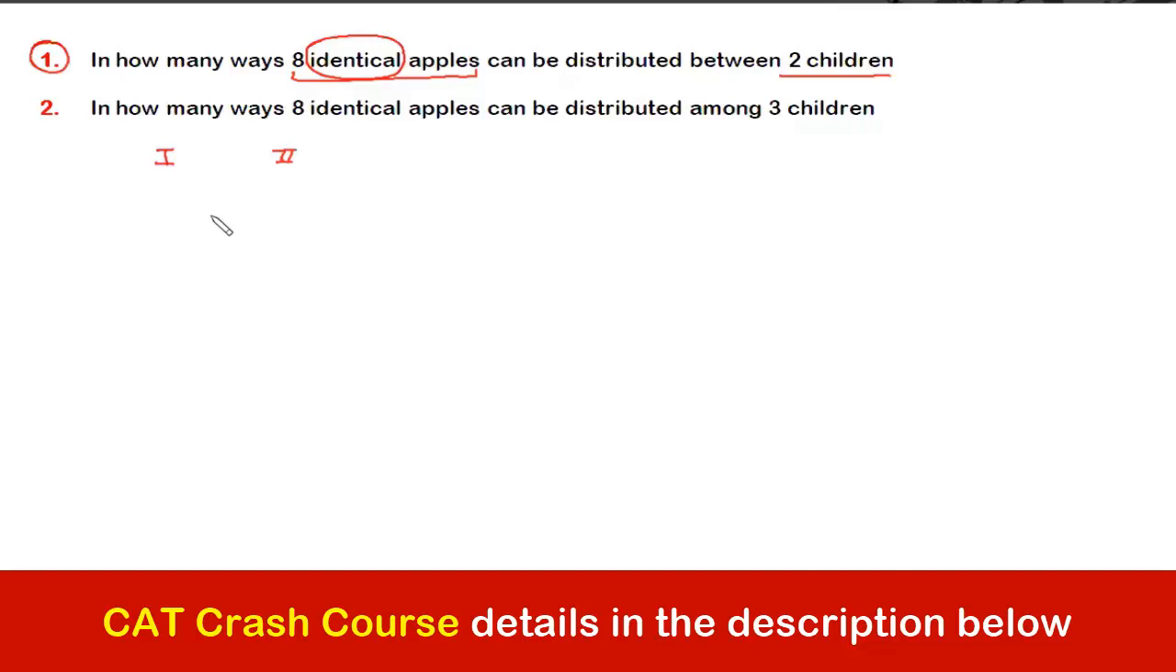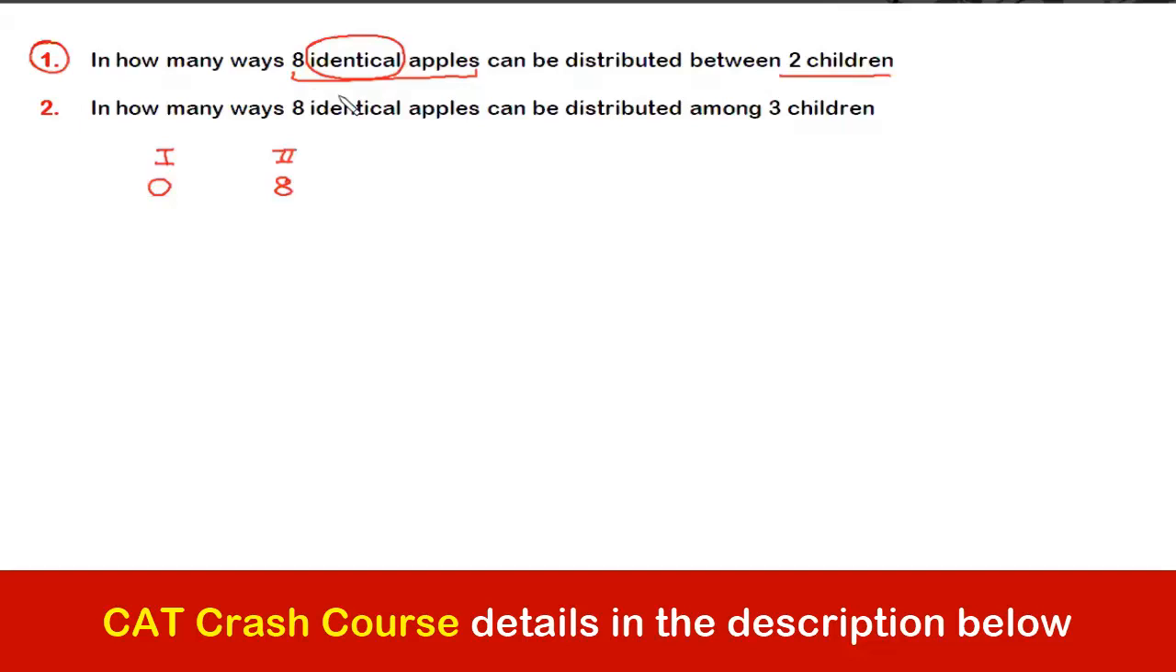Suppose we have to distribute it, then how would we do that? We'll start with 0, right? And we can give all the 8 apples to the second child, because nowhere in the question is it mentioned that each child should get some minimum number of apples, right?